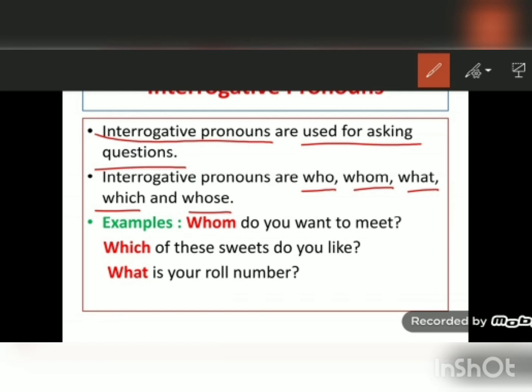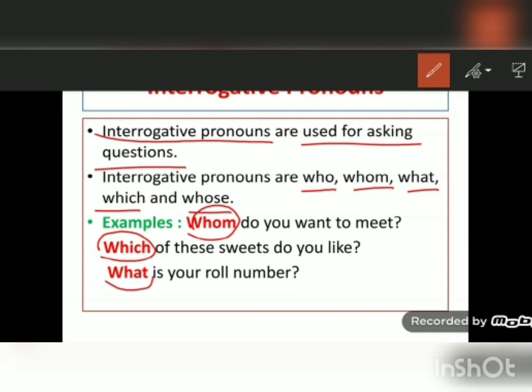For example, whom do you want to meet? So whom here is an interrogative pronoun. Which of these sweets do you like? Which here is an interrogative pronoun. What is your roll number?